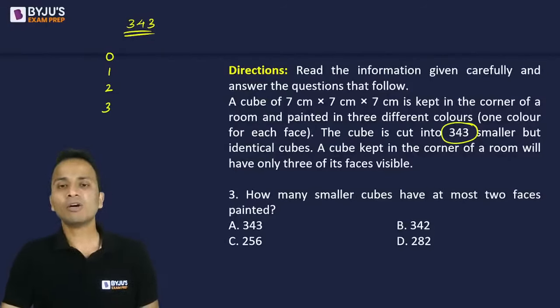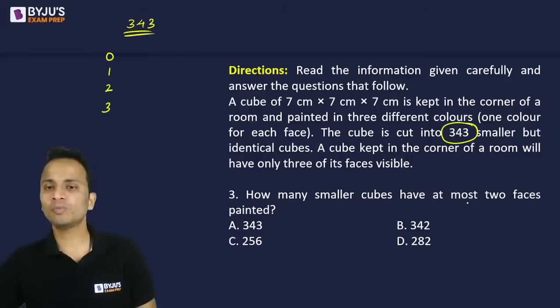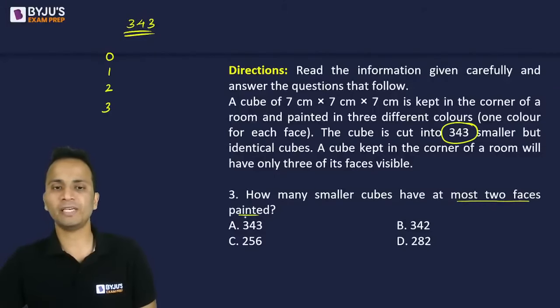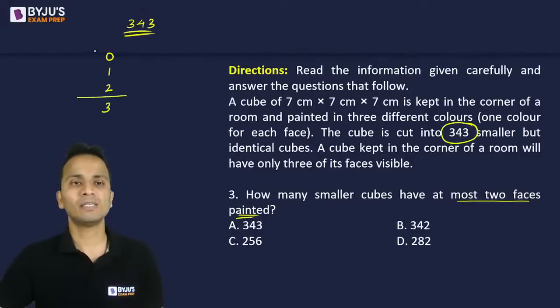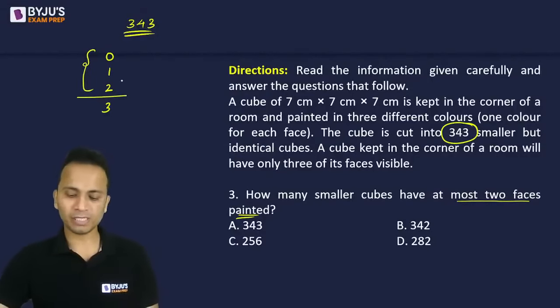Right? Now question is, how many smaller cubes have at most two face painted? At most means ज़्यादा से ज़्यादा two. So at most two means they are talking about all the pieces which will have zero face painted, one face painted, or two face painted. That means we will have to exclude the number of pieces having three face painted.